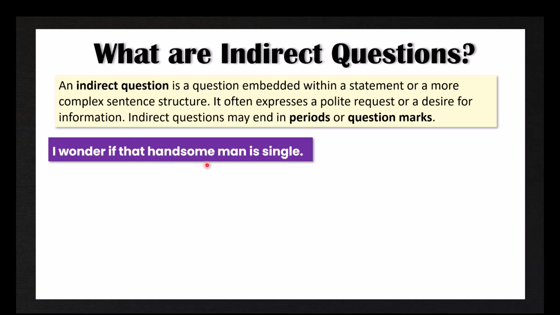I wonder if that handsome man is single. This is an indirect question. It's a statement, really. If I said out loud, I wonder if that handsome man is single, I'm not asking a question directly. So this does not end in a question mark. I'm expressing that I'm curious. I'm expressing that it's something I'm thinking about, but I'm not actually asking anyone directly.